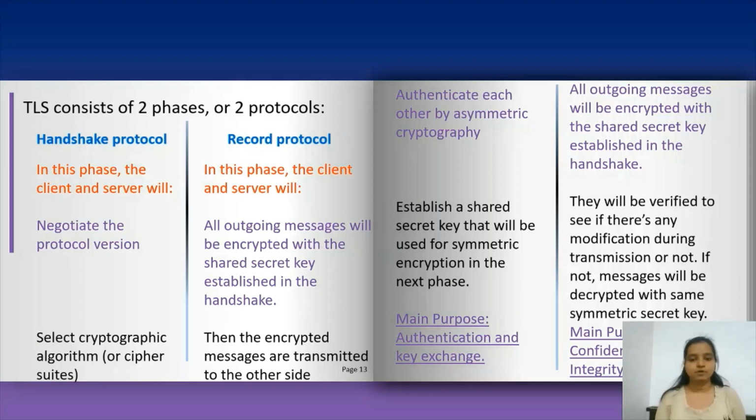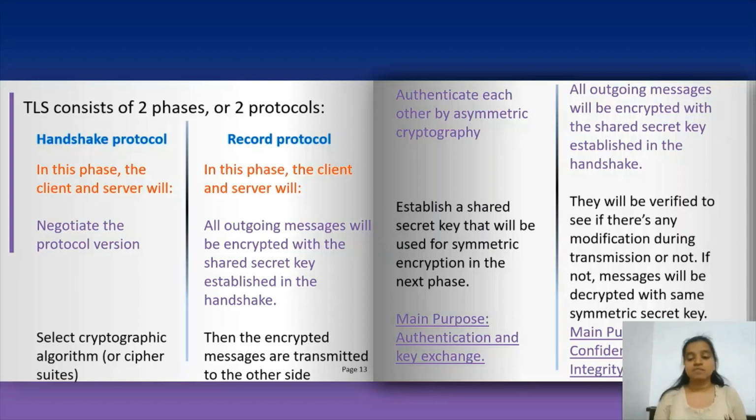In the record protocol, the client and server manage outgoing messages encrypted with a shared secret key established in the handshake. In the handshake protocol, the client and server establish a shared secret key that will be used for symmetric encryption in the next phase.